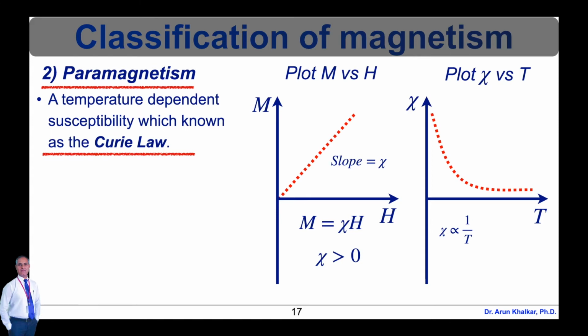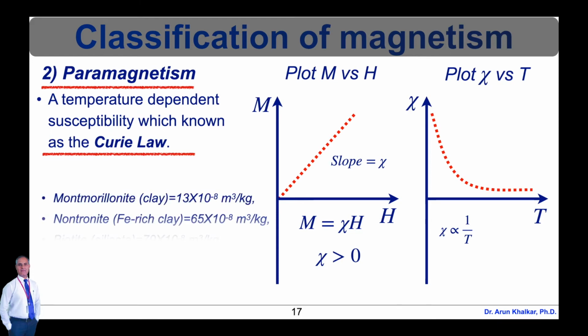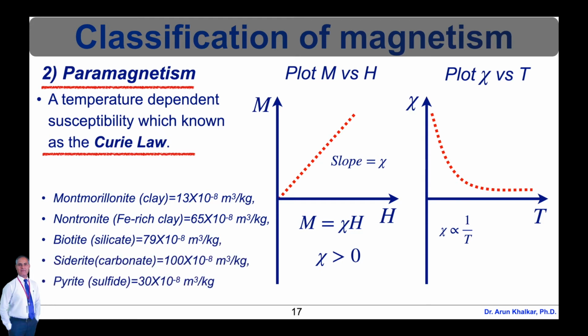Here are some examples with the units of 10 raised to minus 8 meter cube per kilogram, which includes montmorillonite clay with 13 into 10 raised to minus 8 meter cube per kilogram, nontronite, that is Fe-rich clay, 65 into 10 raised to minus 8 meter cube per kilogram, biotite, which is silicate, 79 into 10 raised to minus 8 meter cube per kilogram, siderite, which is carbonate, 100 into 10 raised to minus 8 meter cube per kilogram, pyrite, which is sulfide, 30 into 10 raised to minus 8 meter cube per kilogram.